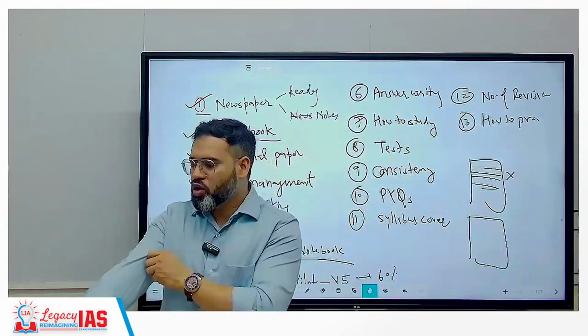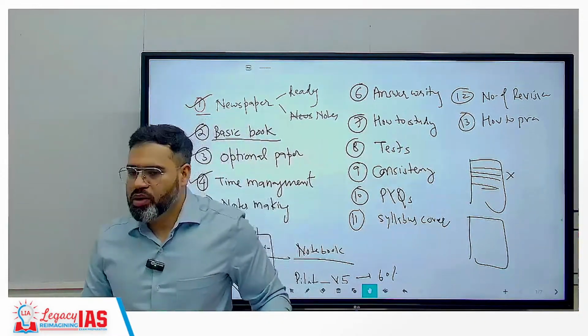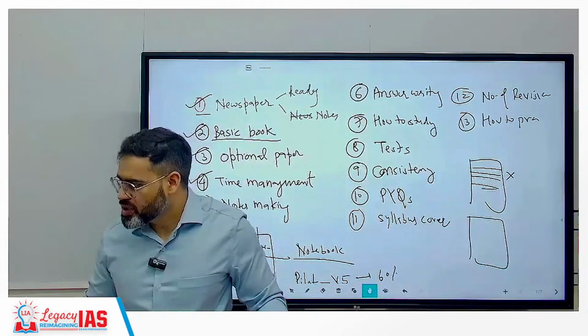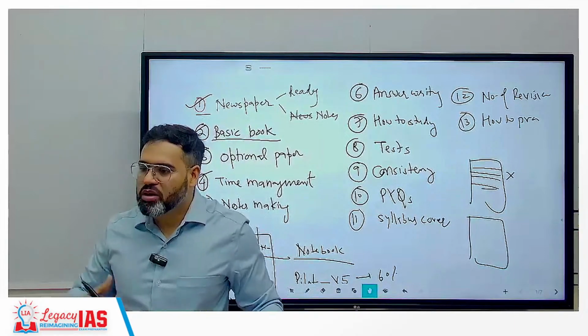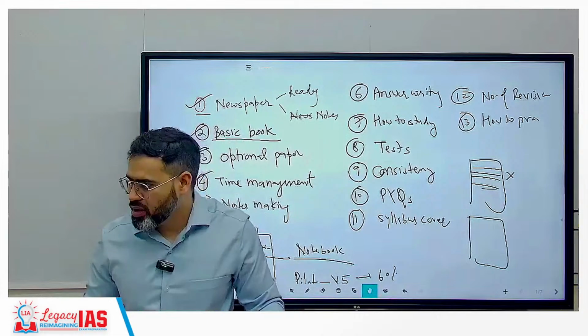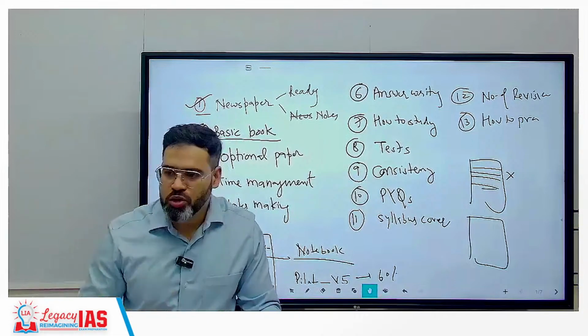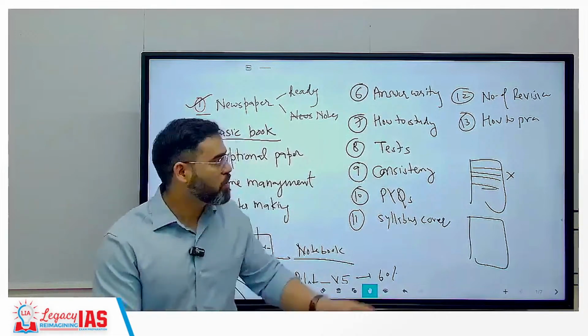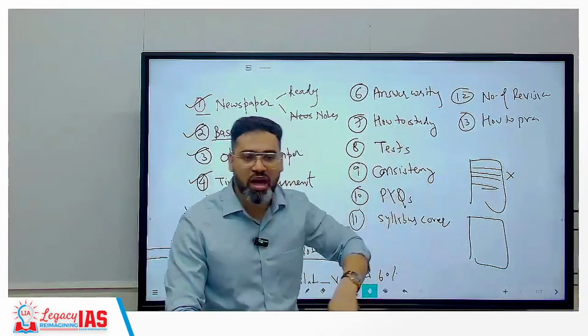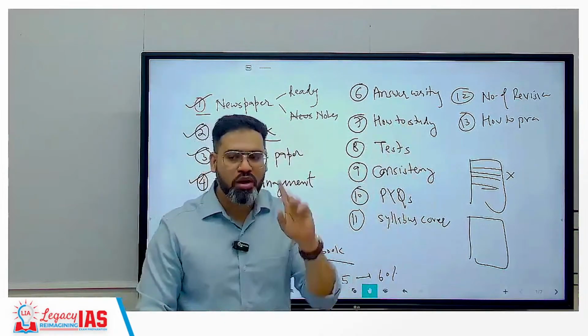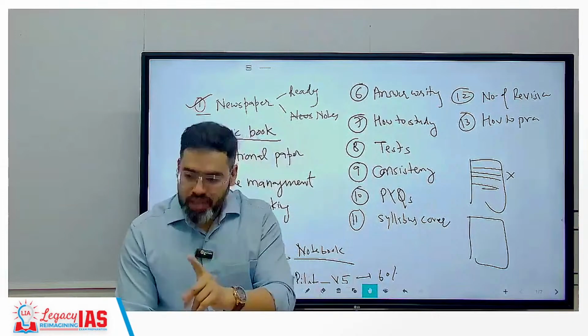In this 1 month or 2 months, what will happen is you will be able to read newspapers in these 2 months. You will generate lot of content from the polity, from the economy. You will come to know lot of dimensions also, correct? And then you have to start the answer writing practice. उसके लिए क्या करना है? Before answer writing practice, what you have to do now? How to do revision, that is important.